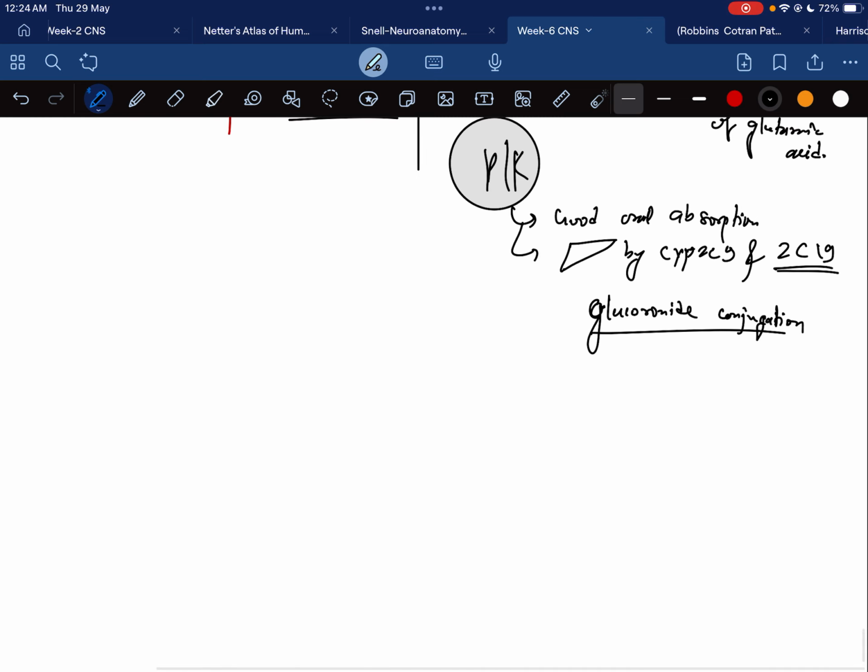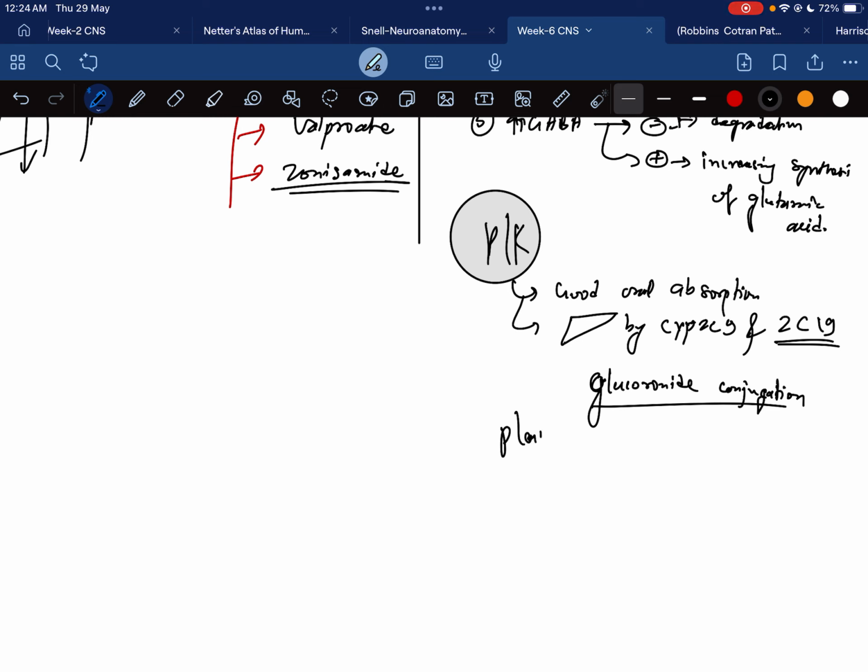And regarding plasma, T half is equal to 10 to 15 hours.